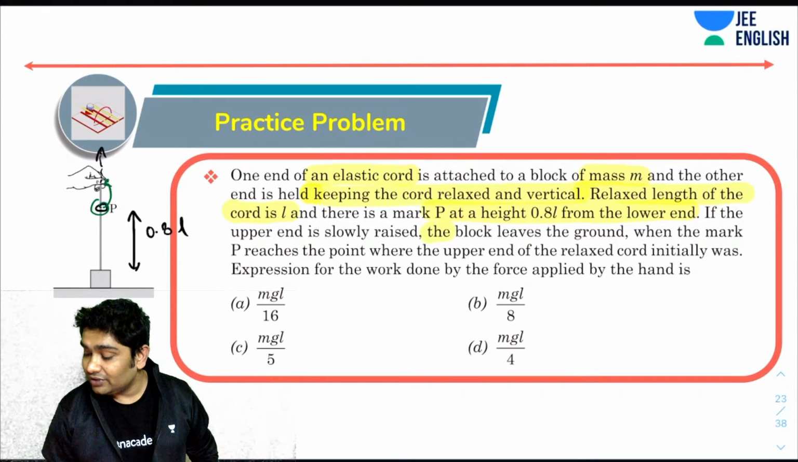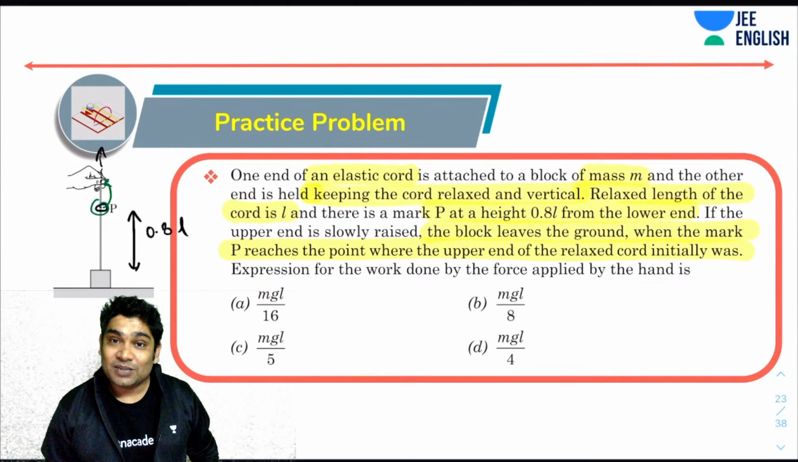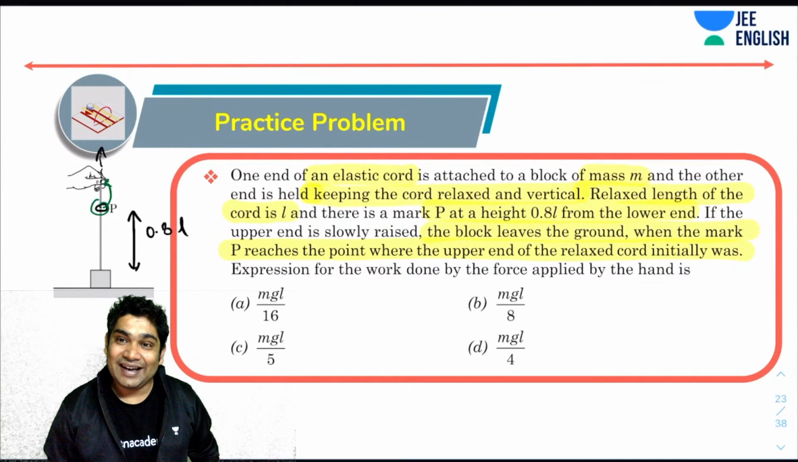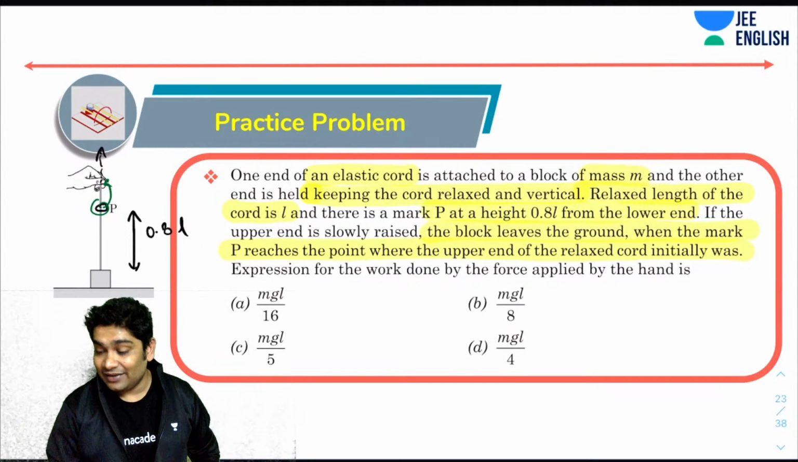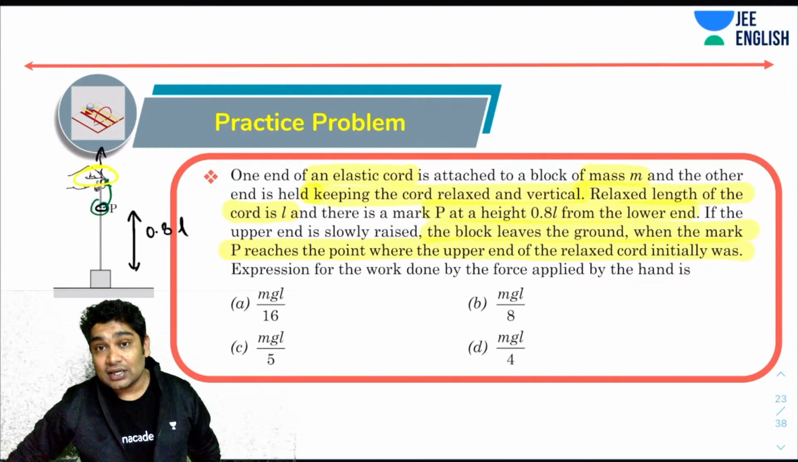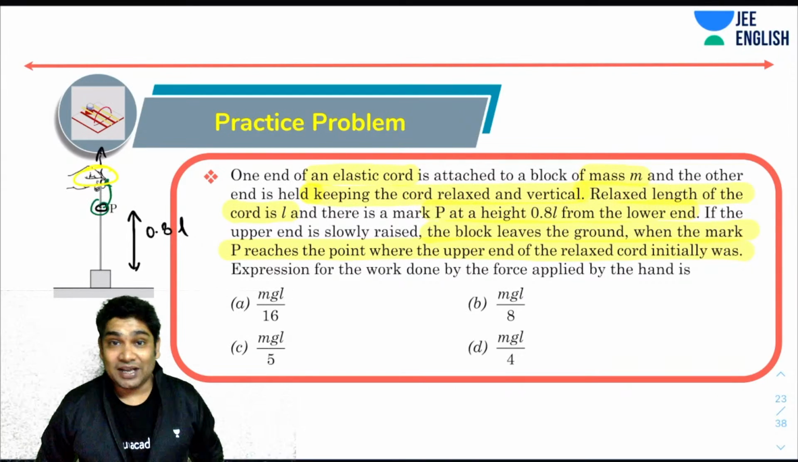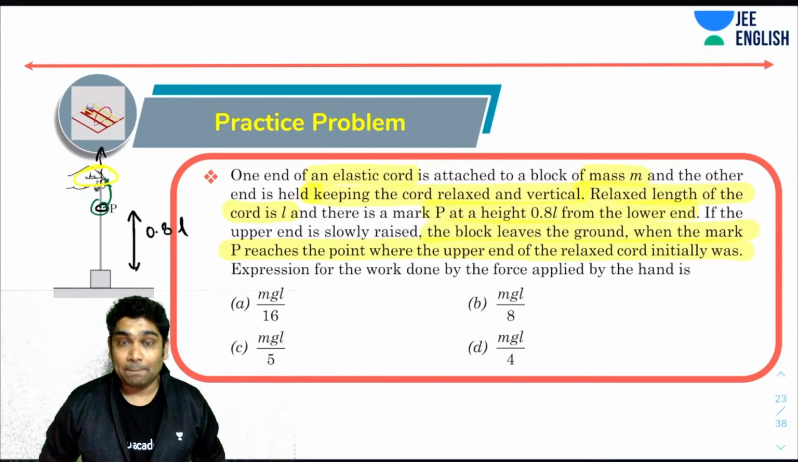The block leaves the ground when the mark P reaches the point where the upper end of the relaxed cord initially was. The expression for the work done by the force applied by the hand is, you have to find the work done applied by this guy, whoever has been applying this force, work done by this force. What will that be? So here are your options: MGL by 16, MGL by 8, MGL by 5, or MGL by 4. Okay. What do you think?